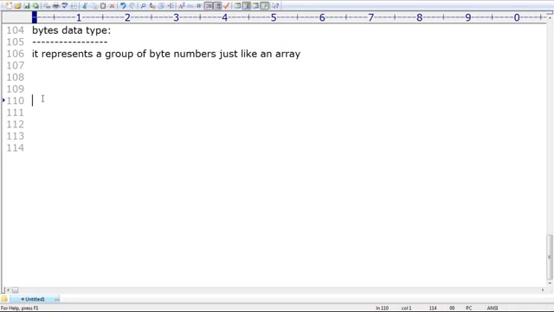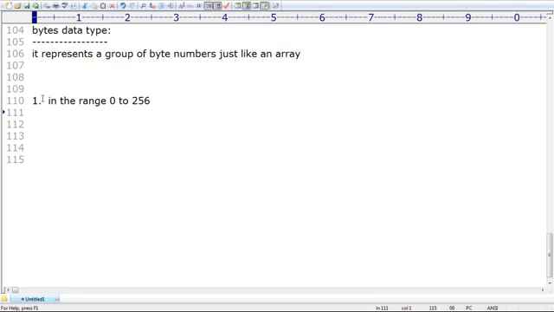Now there are two important conclusions, sir. What is the first conclusion? Remember very carefully. In the bytes data type, every value should be in the range 0 to 256 only.